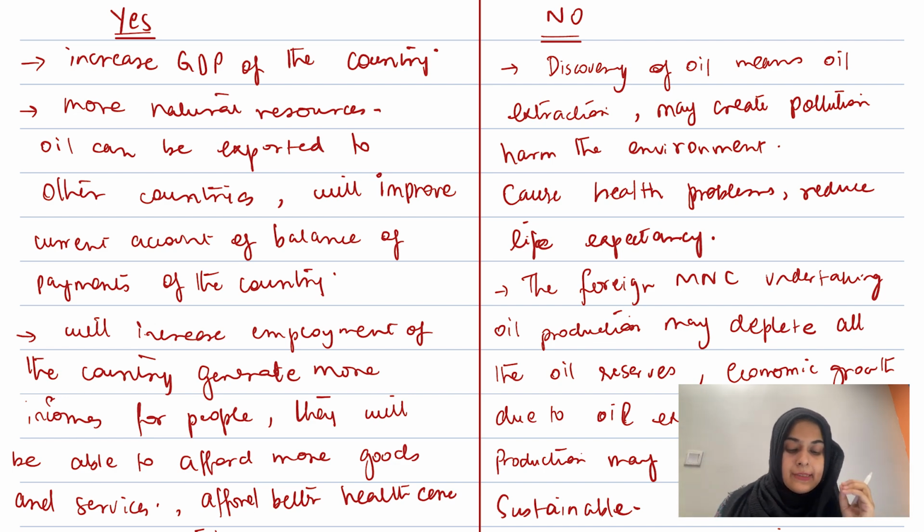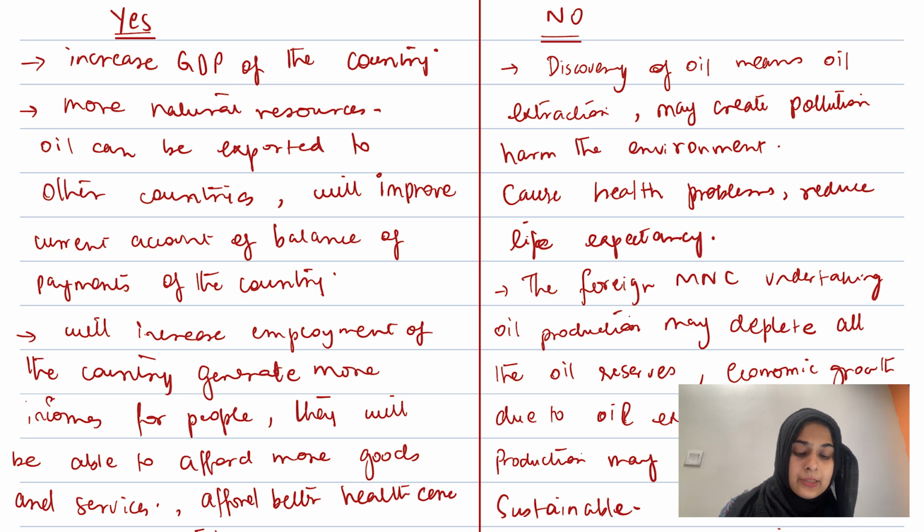What will happen is that when we produce more output related to oil, more workforce will be needed, so more labor will be required, and therefore employment in the country will also increase. There will be more people with incomes now, therefore they'll be able to afford more goods and services, afford better healthcare, afford better education. That will improve their living standards overall.